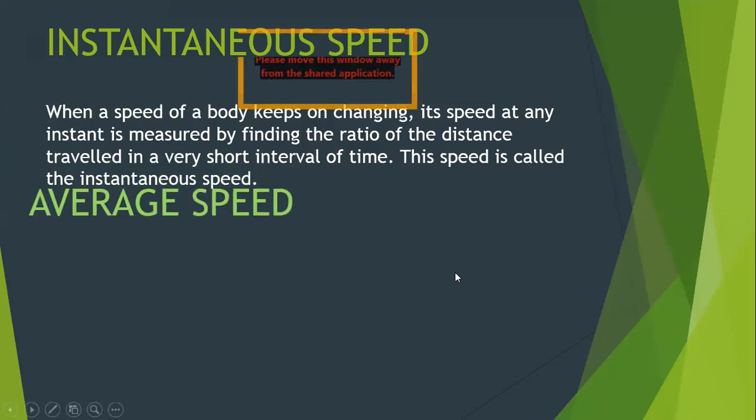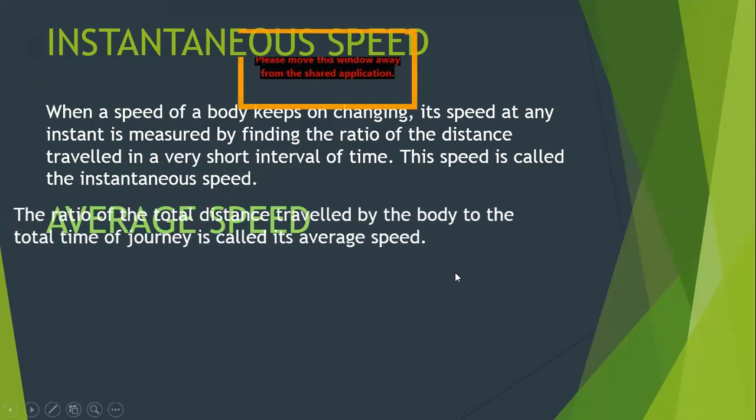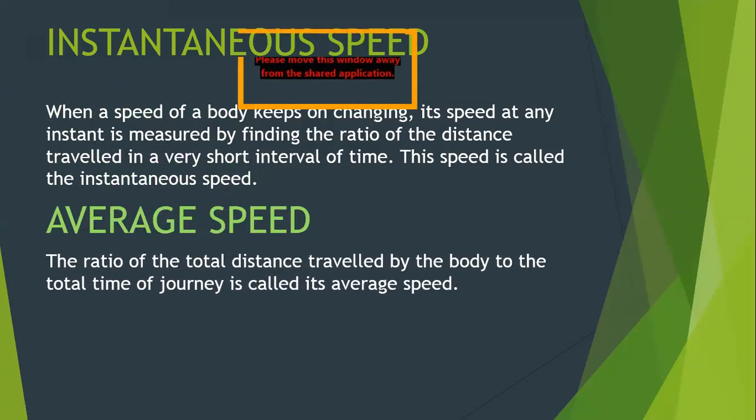Then we have average speed. Now what is average speed? Average speed is the ratio of total distance traveled by the body to the total time of journey. What is average speed? It is the ratio of total distance traveled by the body to the total time of journey.